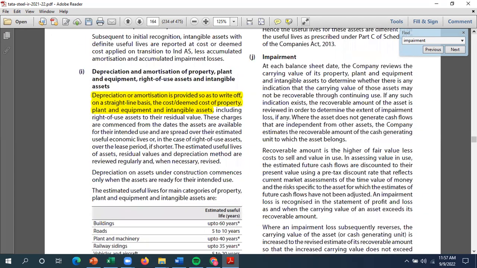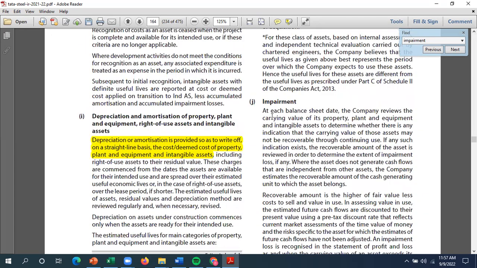And then the impairment policy: at each balance sheet date, you can see that the company reviews the carrying value of its property, plant and equipment and other intangible assets to determine whether there is any indication that the carrying value of those assets may not be recoverable through continuous use.